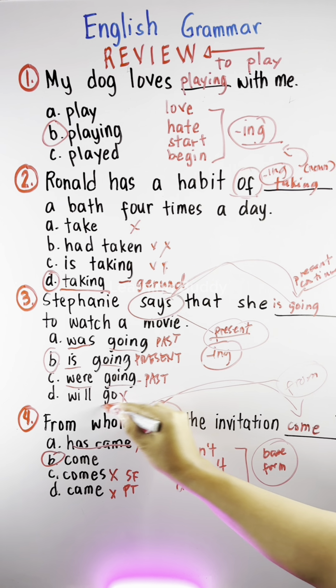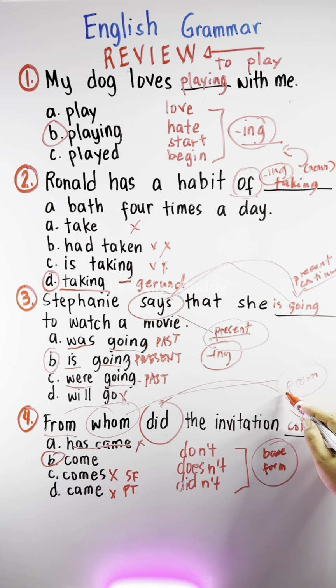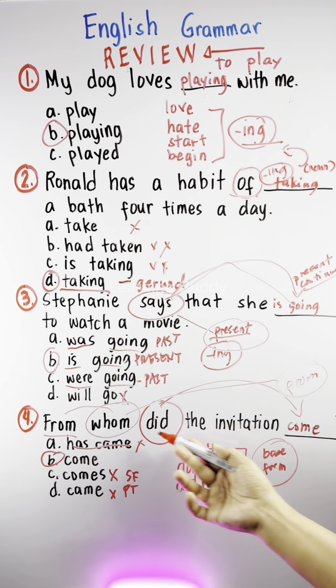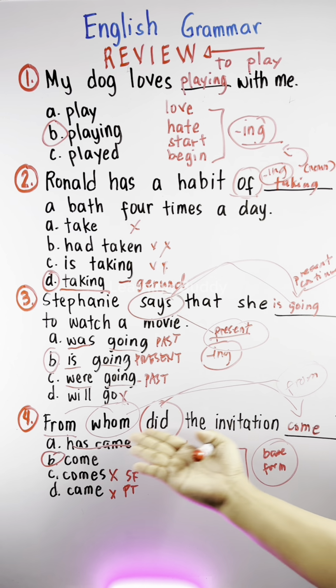Hindi mo na pwedeng lagyan din ng from sa dulo ha dahil gumamit na tayo ng from sa unahan. Hindi mo pwedeng sabihin from whom did the invitation come from. Alright? So sana ay natutuhan natin kung paano sagutan ang mga ganitong uri ng pagsusulit.